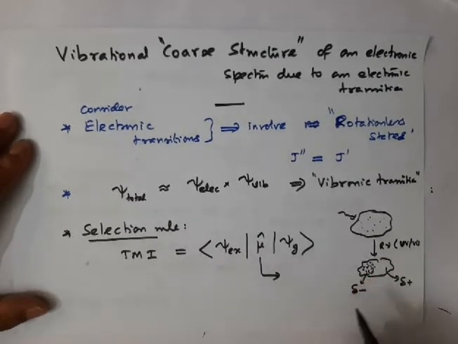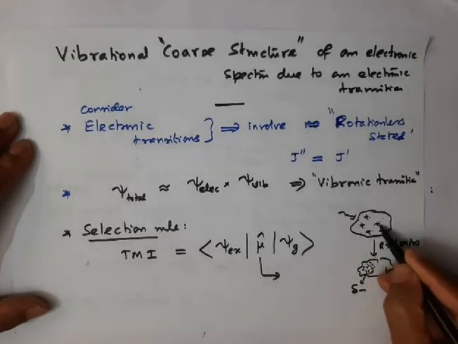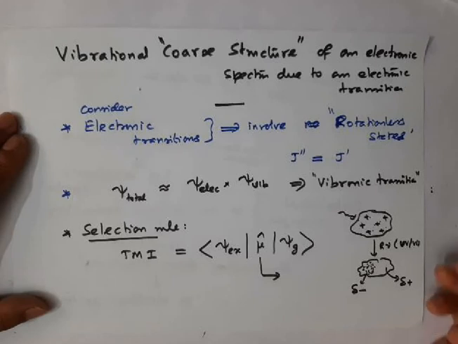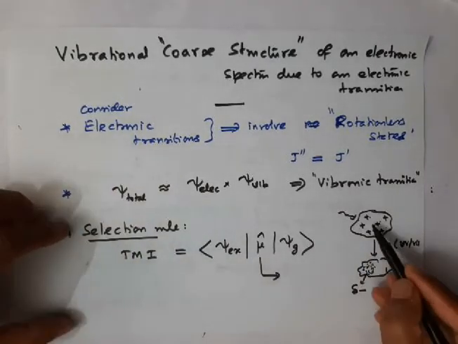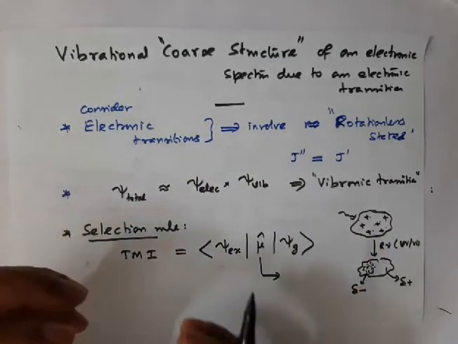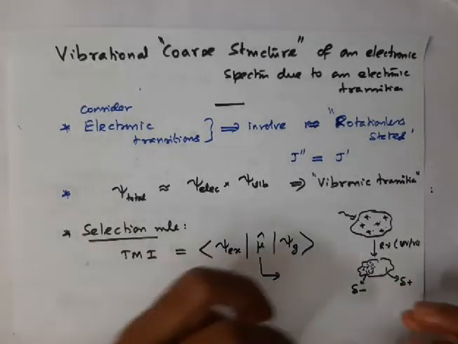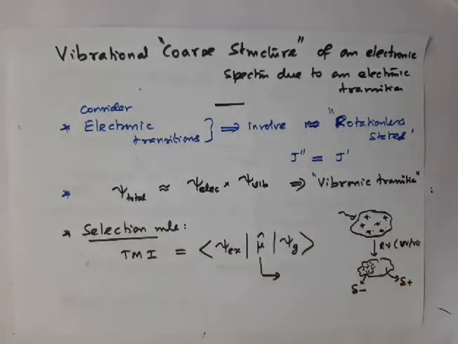Not only that, we have several nuclei carrying positive charge, and they also give some dipole moment, because when electron distribution occurs there may be a change in bond length.